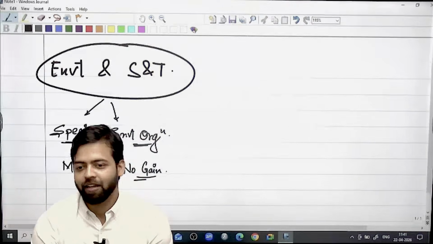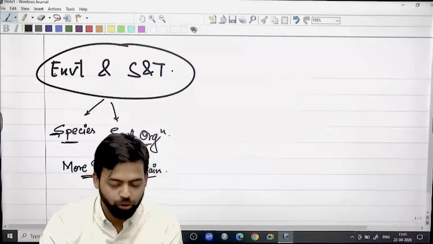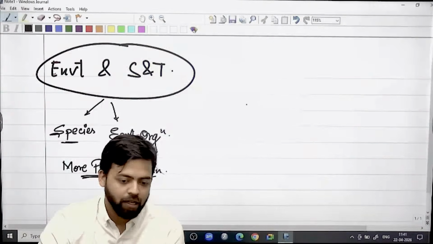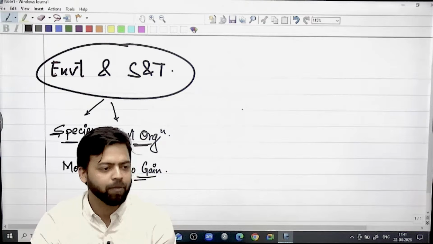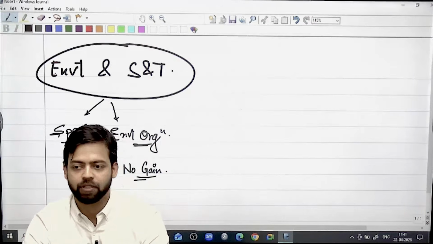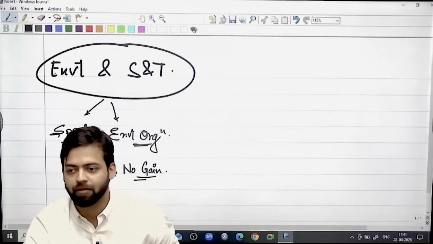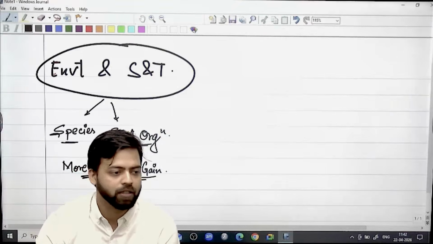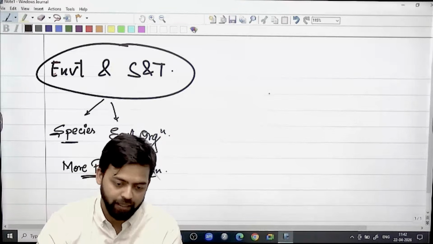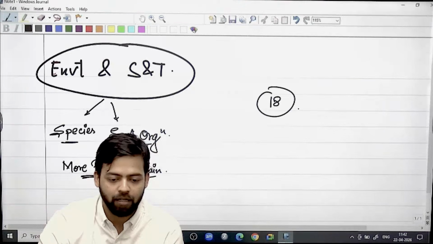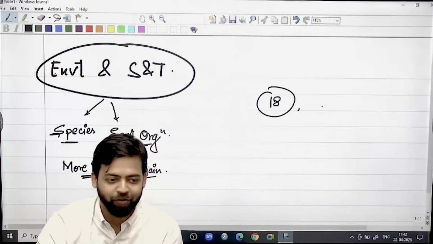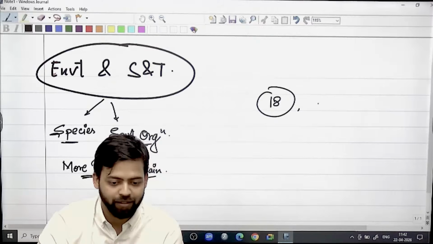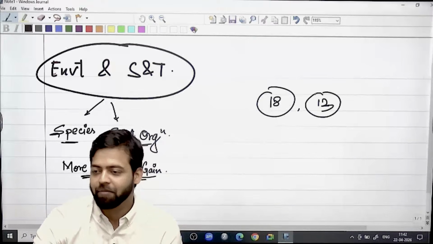Why such a scenario is there? I will show you the questions. Every year, how many biosphere reserves are there? You all might have seen the atlas by now. How many biosphere reserves are there in India? 18 biosphere reserves. How many are under the MAB list, Man and Biosphere list, out of 18? 12 or 13? 13 are under the MAB list.